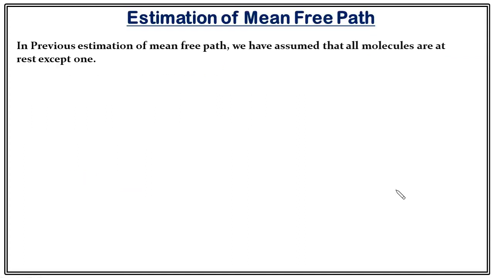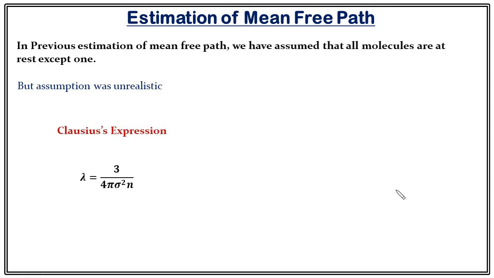As I said, during the estimation of mean free path, we have assumed that all molecules are at rest except one. But this assumption was very far from the realistic case. Clausius gave an improved result. He assumed that all molecules are in motion and he considered the relative velocity between the molecules.